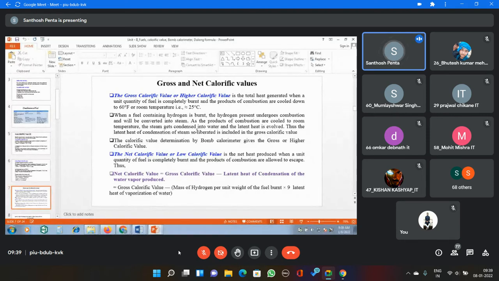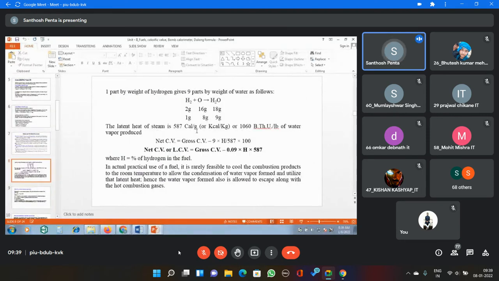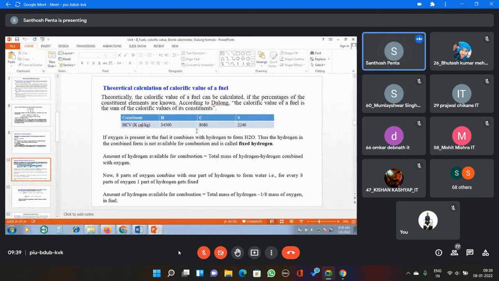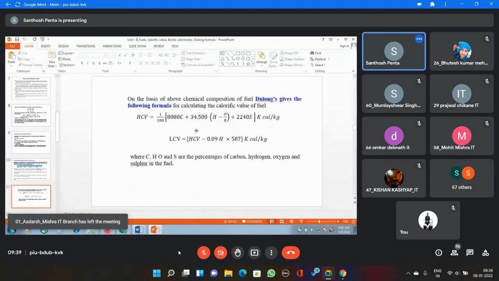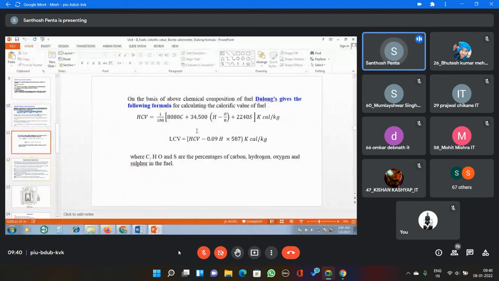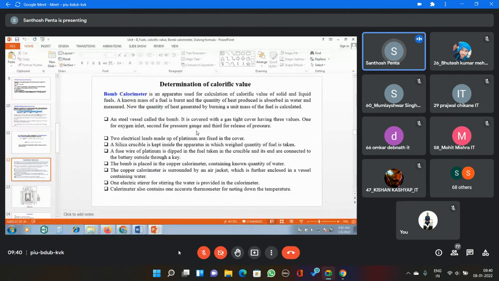Now I am switching over to another topic. This is not required, this part is also not required. The Blanc formula we will discuss after completion of the determination of calorific value. Now the main topic I'm going to start here.